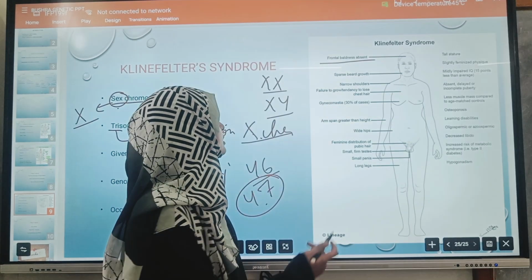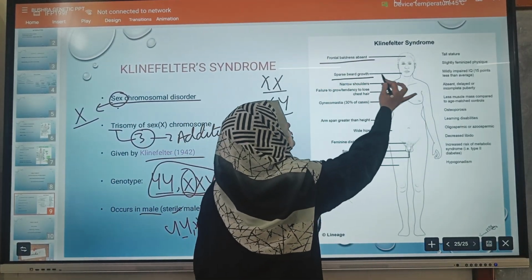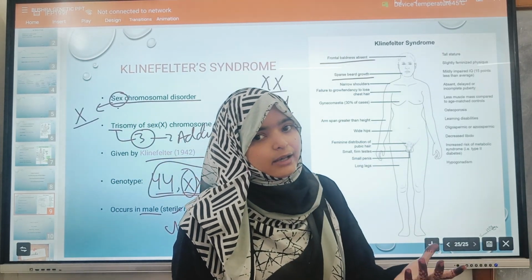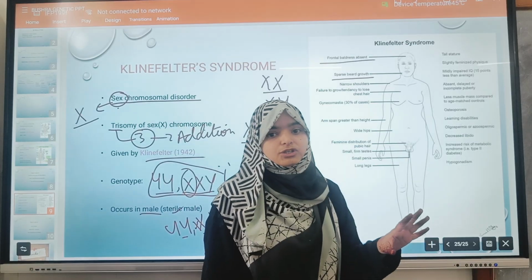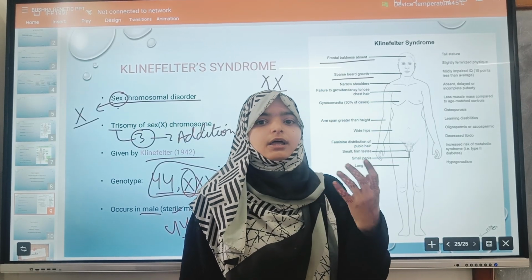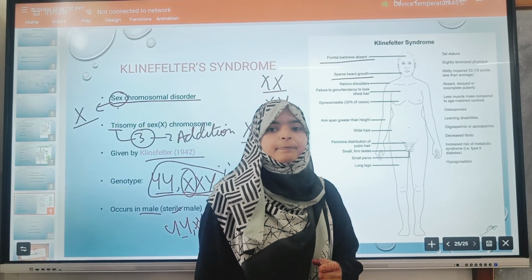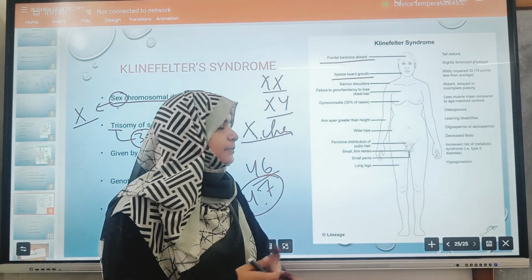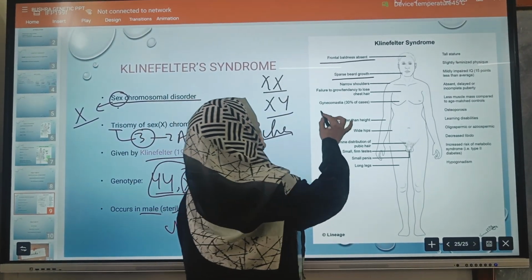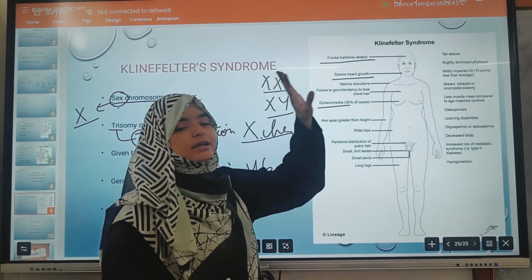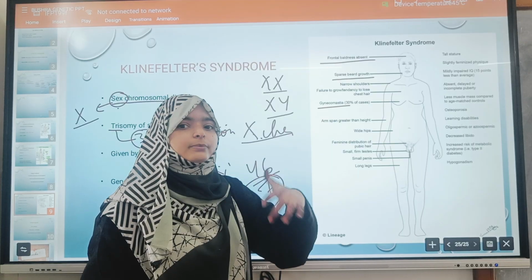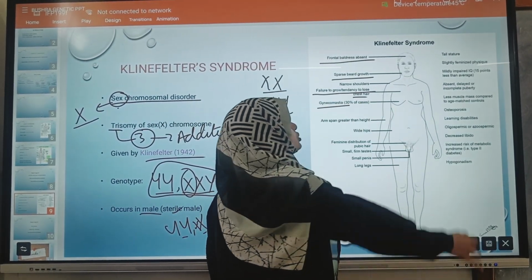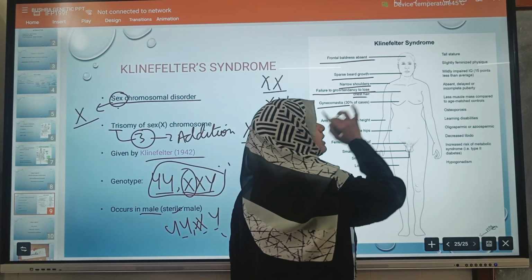Okay, what are the feminine characters? Sparse beard growth, their pattern of hair growth is just like the female, their chest does not have much hair, their pattern of pubic hair is the same as the female. Their breasts are more developed, like a female, which is called gynecomastia. In 30% of cases, the male's breast will be developed like a female. Failure to grow or tendency to lose chest hair, narrow shoulders, just like a female.